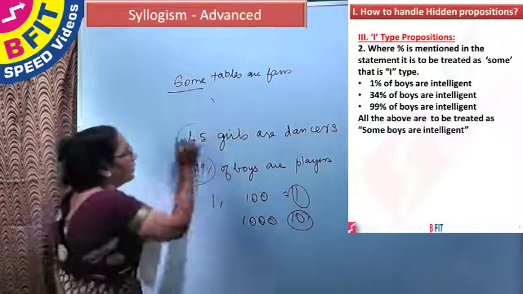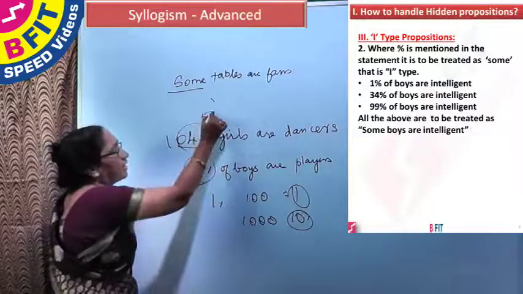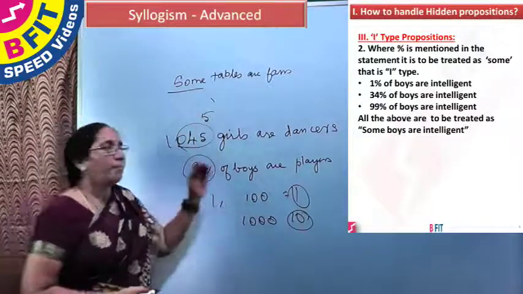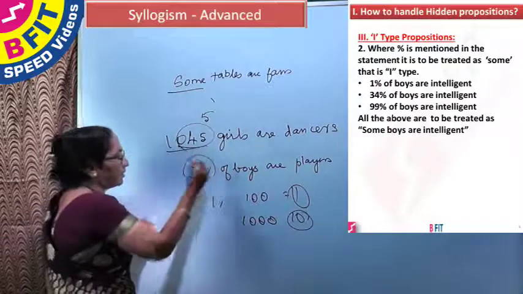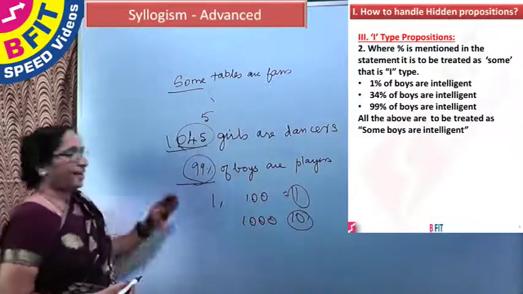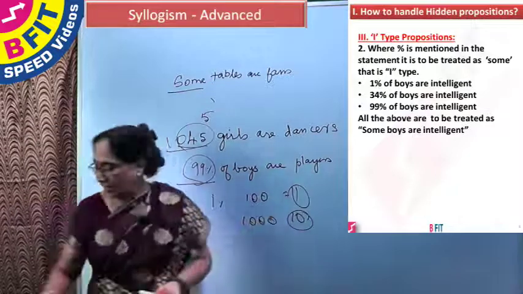Similarly, any number can be here. It may be 1045, it may be just 5, it can be anything, but it has to be treated as only some. Whatever may be the number here, it is treated as some only, that is, it is an I-type proposition.